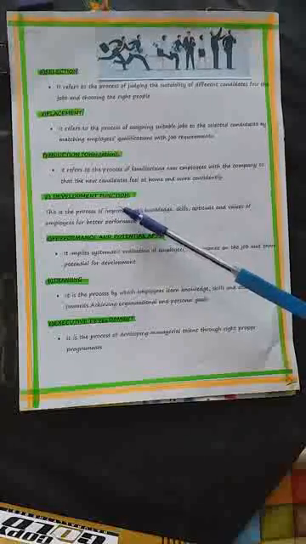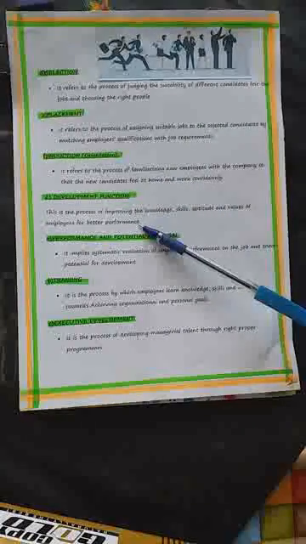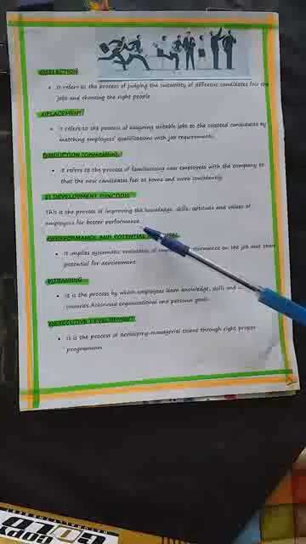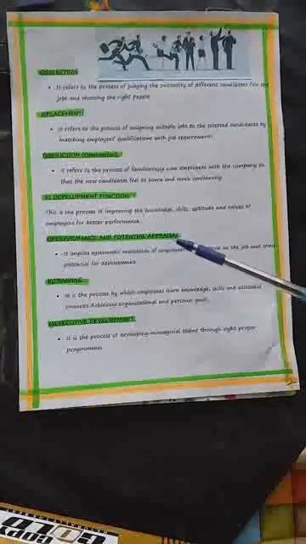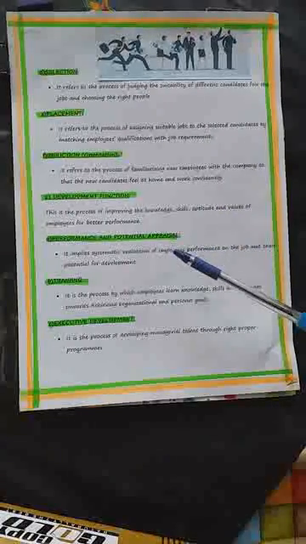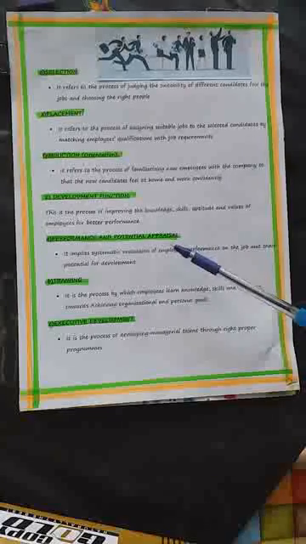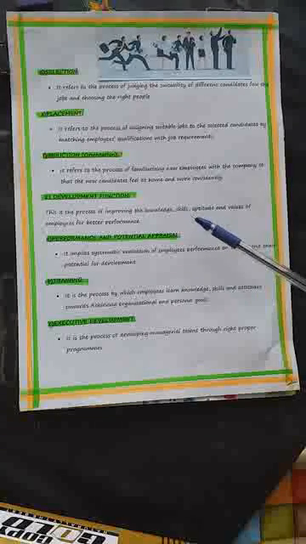Under development function, all that you understand is this is a process of improving the knowledge, skills and aptitude and values of the employees for better performance. What is the meaning of aptitude? Aptitude, children, please make a note here. Aptitude is nothing but natural ability to do something. Persons having natural ability, natural talents, inborn talents are called aptitudes, which is very important for them to perform well. Every worker, at every department, at every level in the department, needs to work with right aptitudes, right values, right skills, right knowledge, so that it helps better performance.